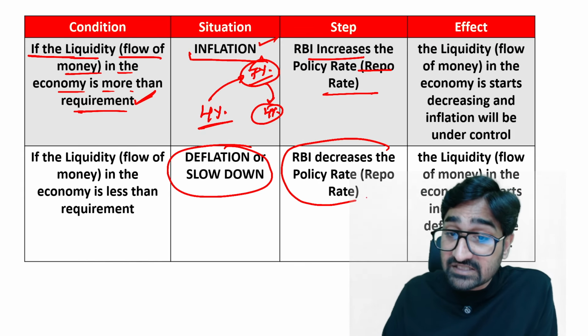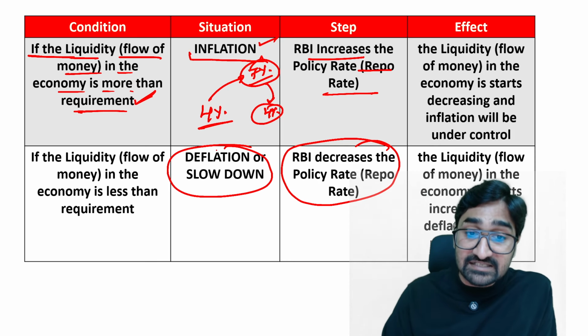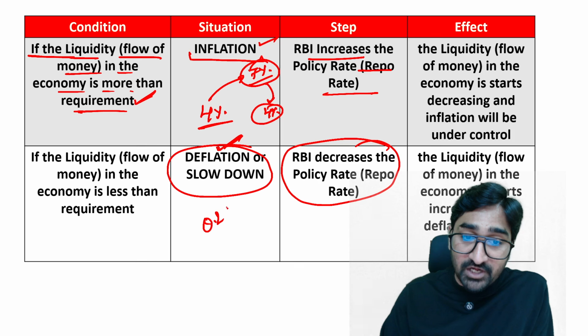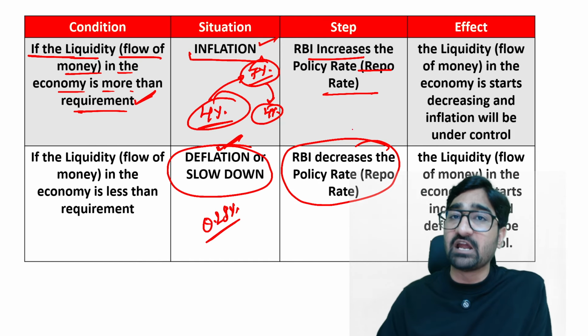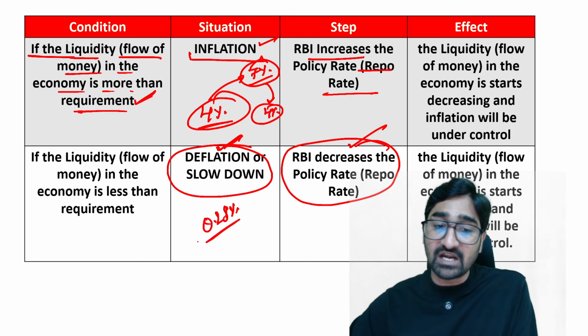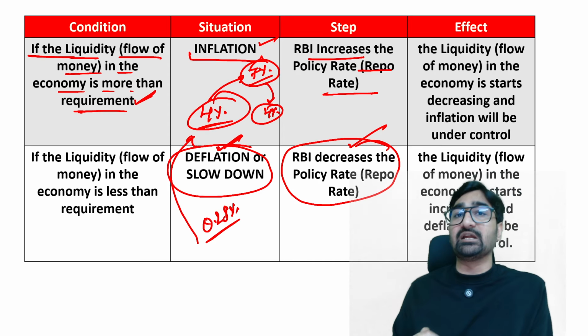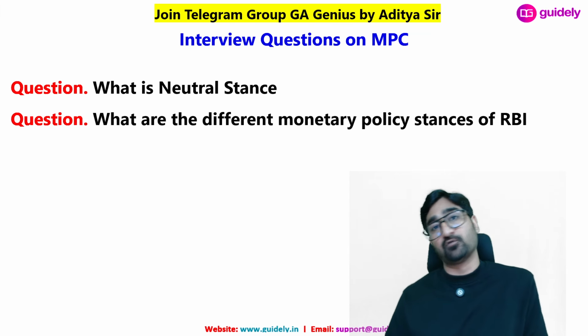RBI decreased the repo rate in recent time. Why? Because currently we are seeing a slowdown in the economy. Inflation rate is 0.25%, which is required to be at 4. So what has RBI done? RBI decreased the repo rate to increase inflation, to increase the liquidity. अभी RBI ने decrease किया है, so liquidity may increase and inflation can go back to the 4%.